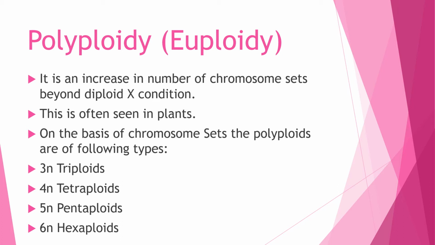This polyploidy is seen mostly in plants, where the number of sets is changed. Generally we say 2n diploid condition, but it may change to triploid, tetraploid, pentaploid or hexaploid, means the set goes from 2n to 3n, 4n, 5n or 6n.